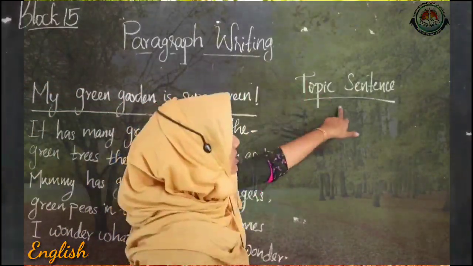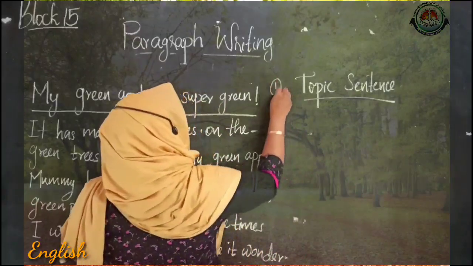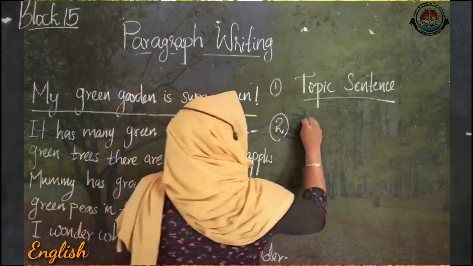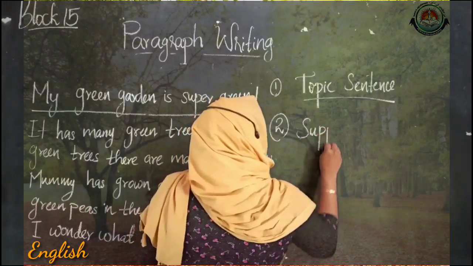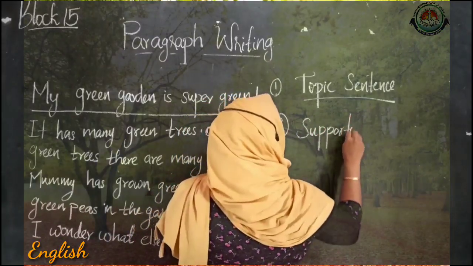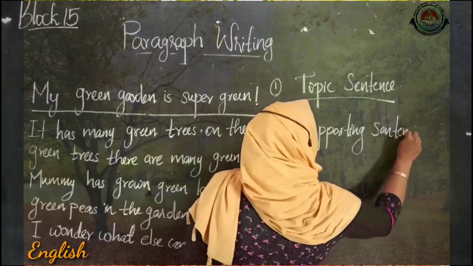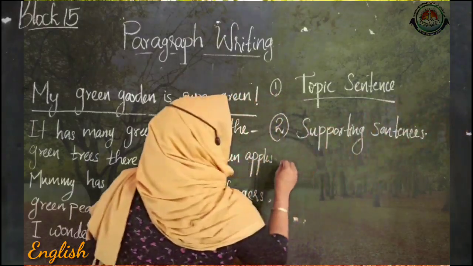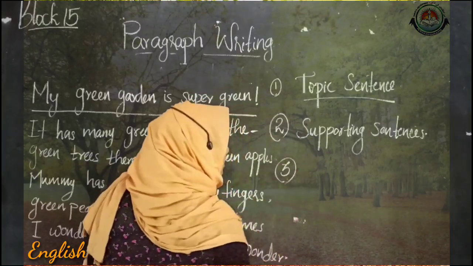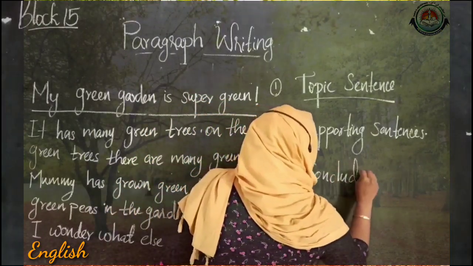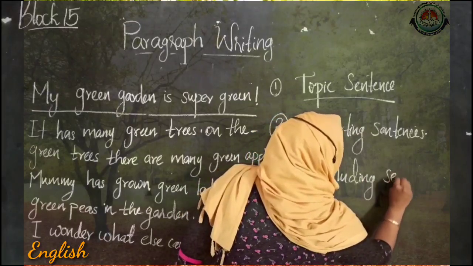The first one is the topic sentence, the second one is the supporting sentences, and the third one is the concluding sentence.